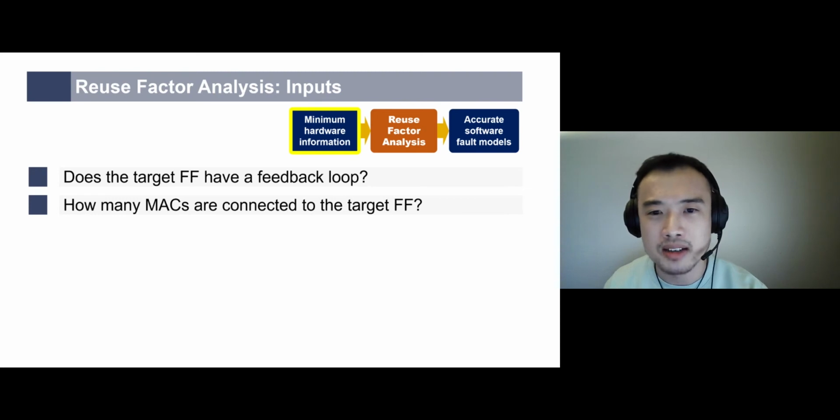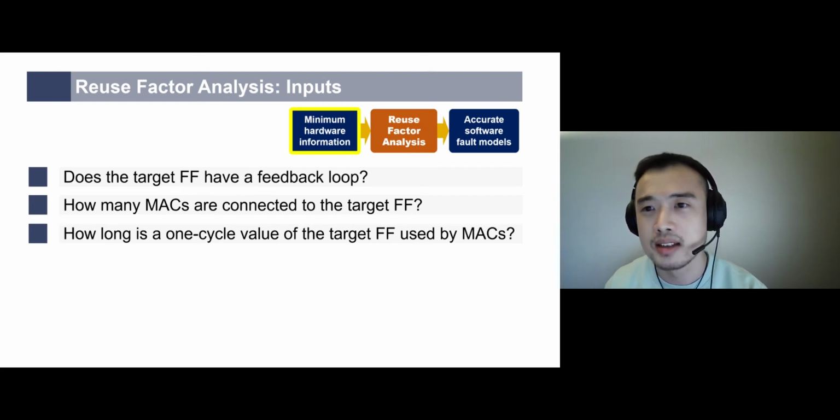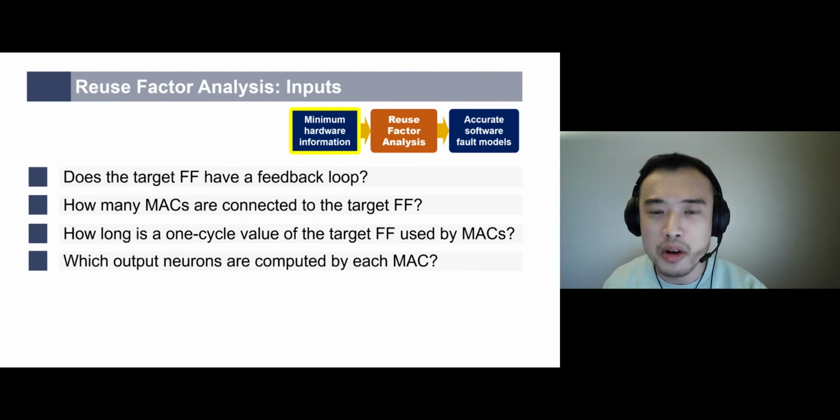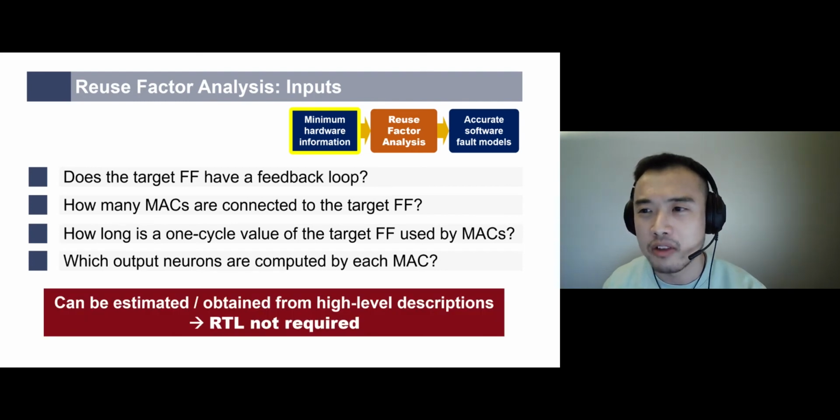How many MACs are connected to the target flip-flop? How long is the one cycle value of the target flip-flop used by MACs? In addition to target flip-flop information, we also need to know which output neurons are computed by each MAC. Notice that all of this information can be obtained from high-level hardware diagrams or descriptions. They can even be estimated from design plans and varied for sensitivity analysis.